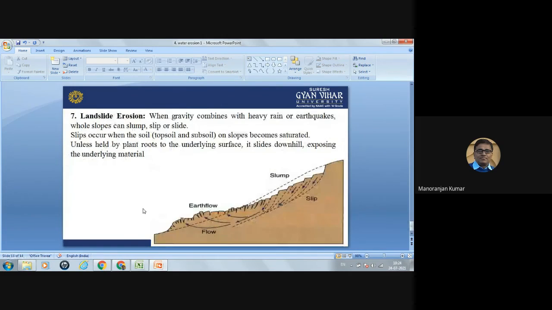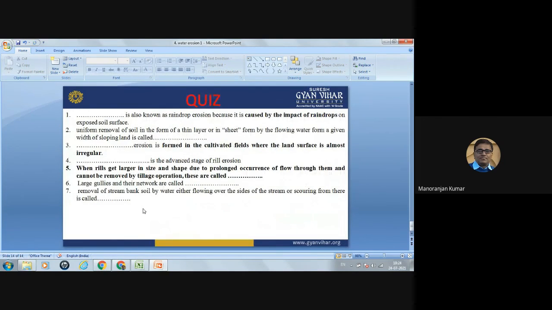Now, on the basis of this, there is some quiz related to this. So the first question is: blank is also known as raindrop erosion because it is caused by the impact of raindrops on exposed soil surface. What will be the correct answer here? Splash erosion, the first type.